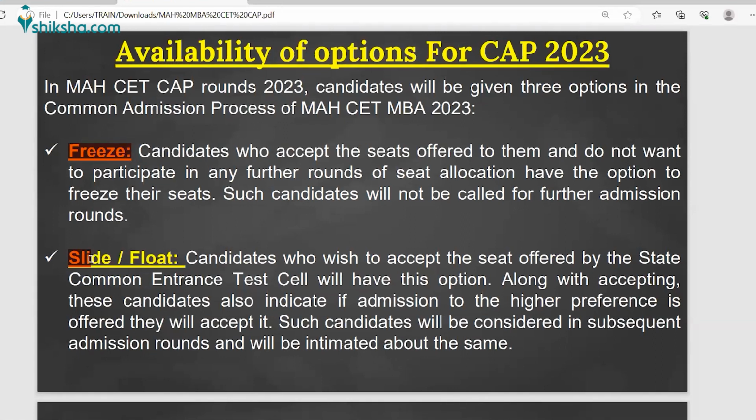Second is slide or float. Now, what does this mean? Candidates who wish to accept the seat offered by the State Common Entrance Test Cell will have this option, right? Along with accepting, these candidates also indicate that if admission to a higher preference is offered, they will accept it. So if you think, okay, I want to see some better institution, you can opt for this option. Such candidates will be considered in a subsequent admission round and will be intimated later, based on the provisional merit list or the final merit list. So these are the different ways of fixing up or finalizing your seat.